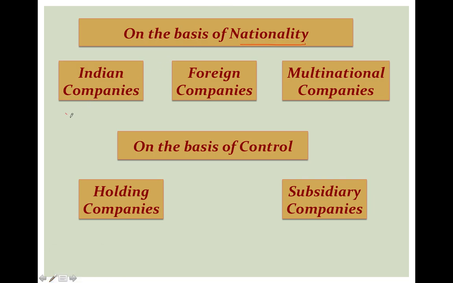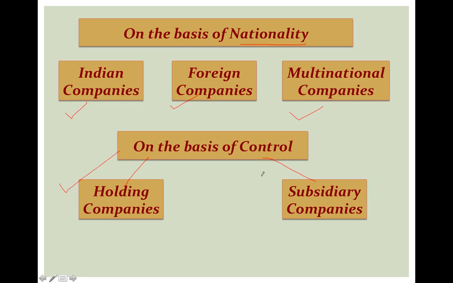The other bases are, third, on the basis of nationality. There are three types of companies: Indian companies, foreign companies, and multinational companies. Fourth is on the basis of control. On the basis of control, there are two types of companies: holding companies and subsidiary companies.